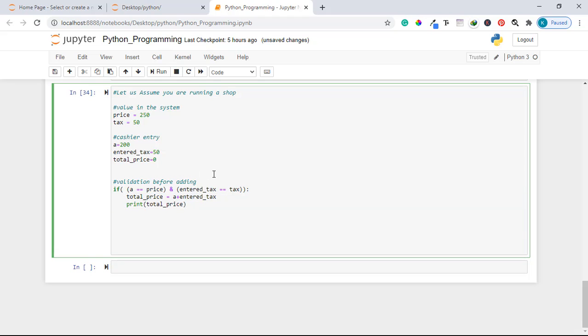And remember, when you are using AND, both statements inside here will only evaluate to true if this statement is true and this other statement is true. And so what happened here is that I've changed the entered price to 200, which makes this statement false, while this other statement is true. And so the whole statement using the AND operator evaluates to false, and hence this code will not be executed. And that is how we can use all these statements, or rather what we have learned, in a real world situation. Thank you.